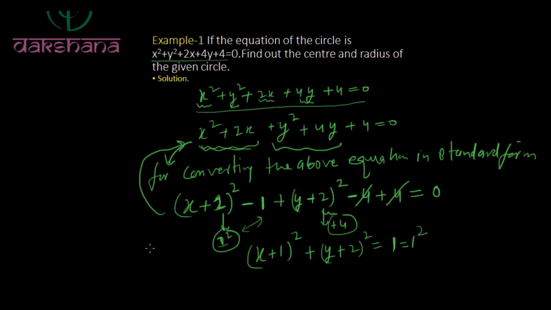So now we move on to our next slide, and that is this equation. Again we can write here (x plus 1) to the whole square plus (y plus 2) to the whole square is equal to 1 square.